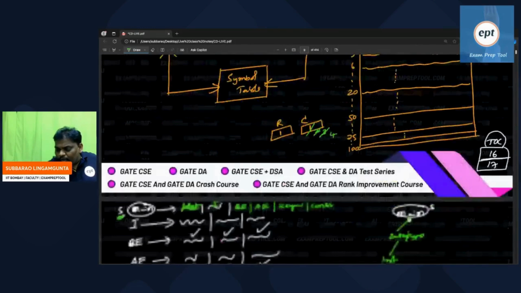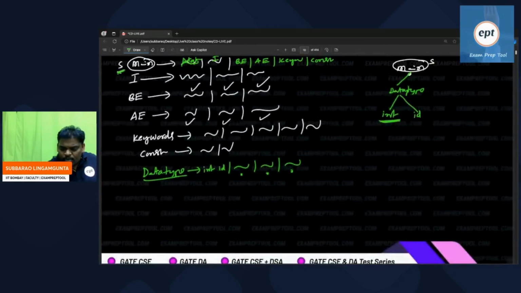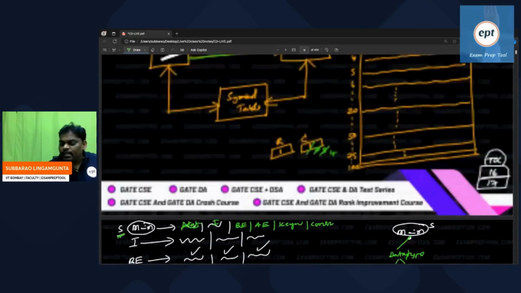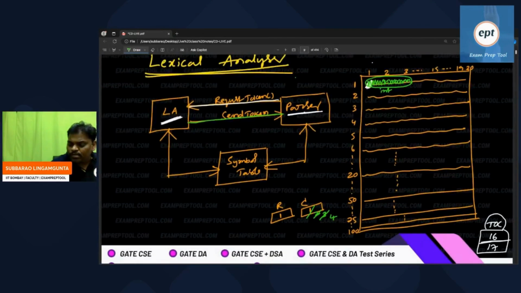But according to the grammar, data type goes to int comma ID. So the parser is expecting that the next token should be ID. Because whenever he asked for the first token, it was given int. But according to the grammar, data type goes to int comma ID. So the next token expected is ID. Then the parser will ask, can you please give the next token also?